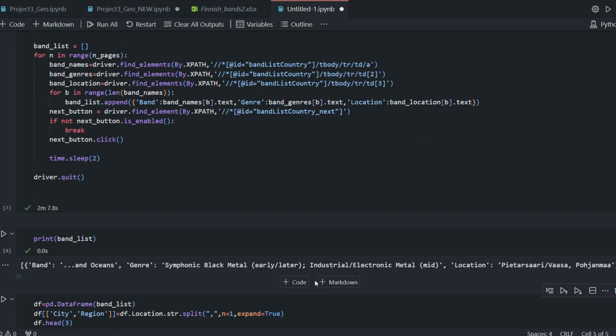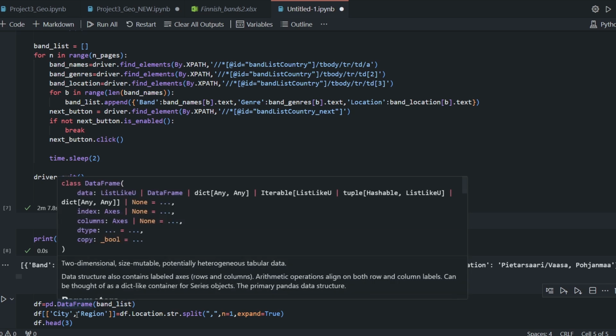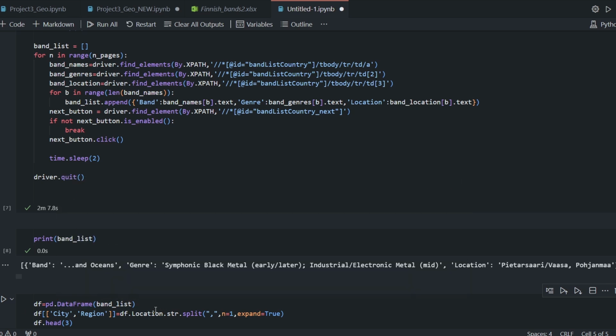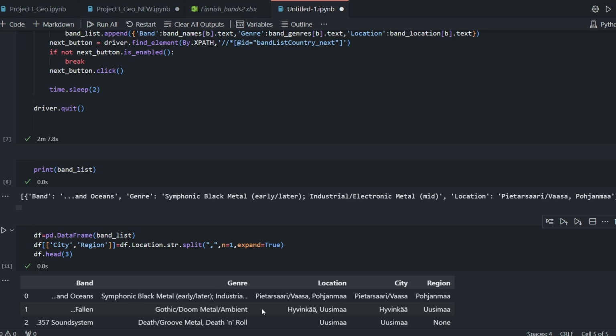Now, I created a pandas data frame because for the next part, as usual, we just delete the page, so you can now close the Chrome because we don't need it anymore, and we can use this pandas data frame we created by just using pandas DataFrame band list. Okay, I need the results, the first 3 columns: band, genre, and location.